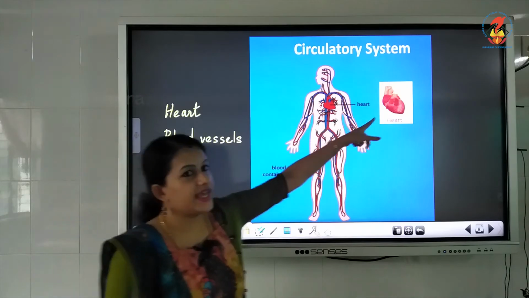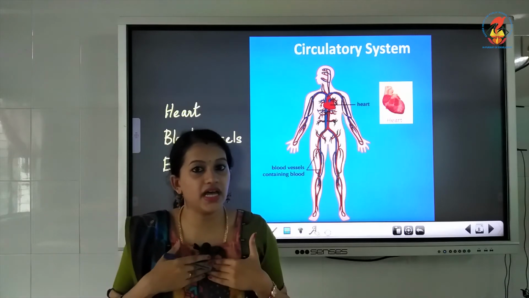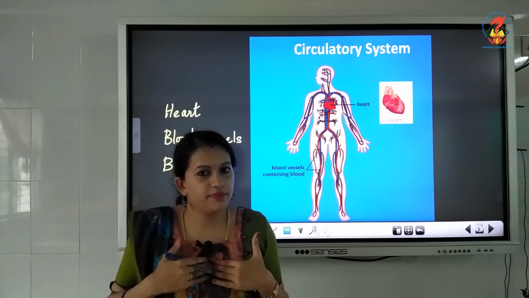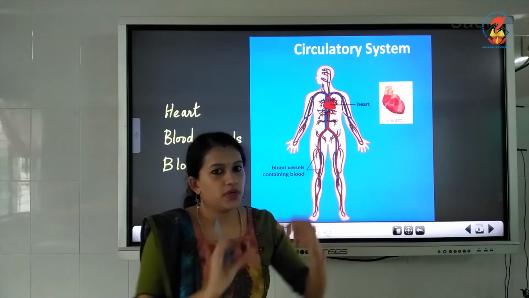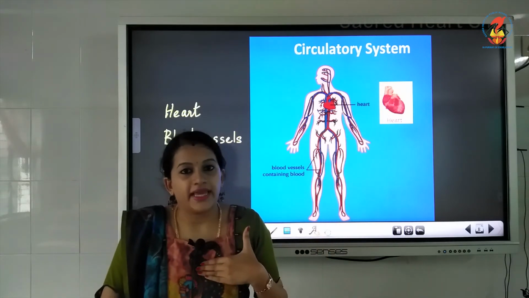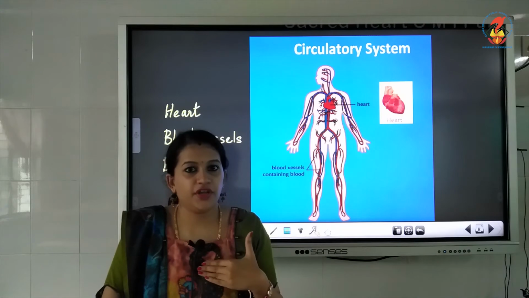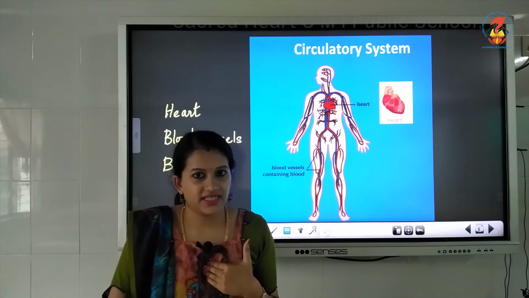The heart, see I have shown the picture. You know that our heart is situated in our chest, isn't it? In the middle of the chest, slightly aligned towards the left. Just remember your heart is placed in your chest. Even if you touch it, you can feel the heartbeat, isn't it?